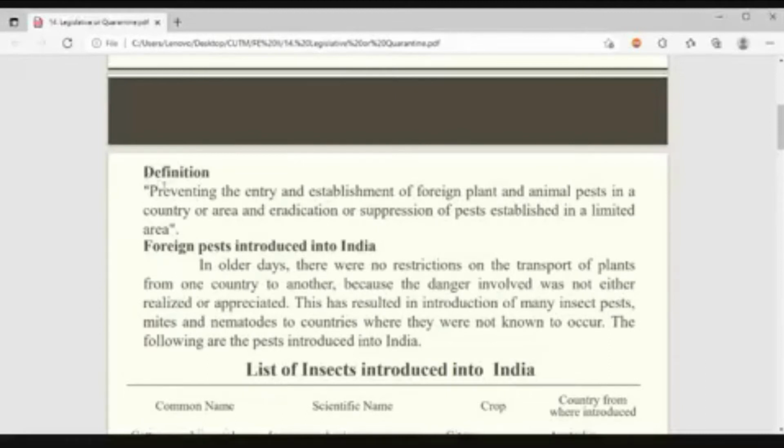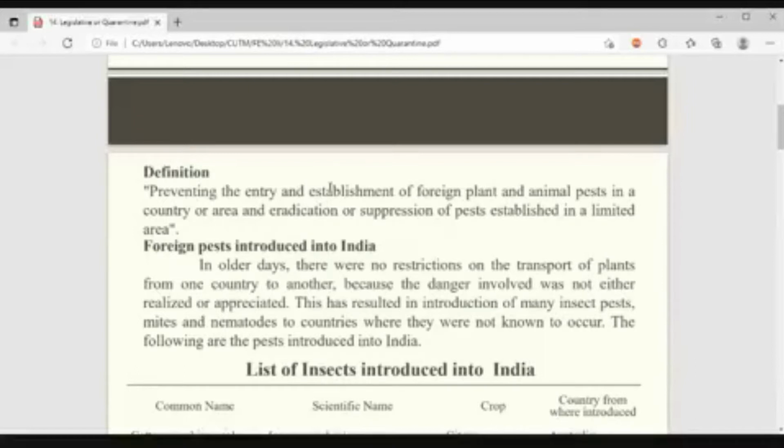Okay, so now coming to the definition. What is the definition? Preventing the entry and establishment of a foreign plant or animal pest in a country or area, and eradication or suppression of pest established in a limited area. What is the meaning? Suppose corona started from China, and India is the new place where corona was not there previously. So what is this definition telling?